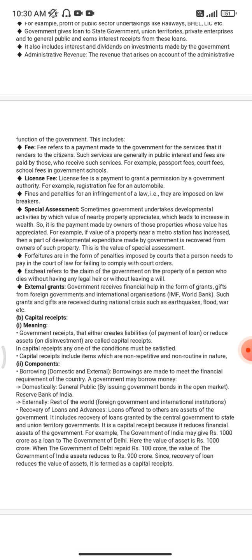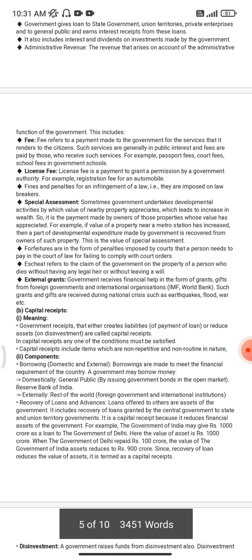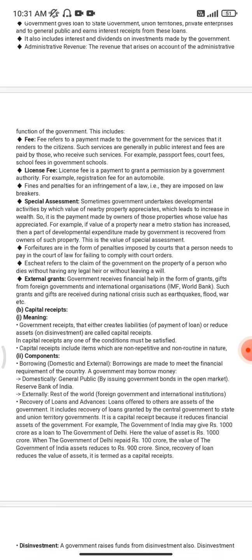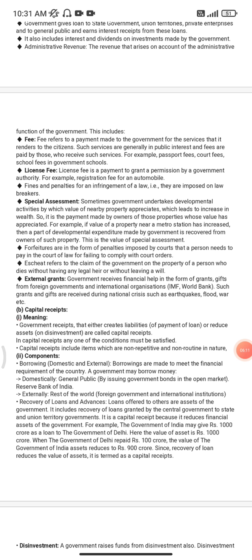This example is also given: if the value of property near a metro station increases, then part of the developmental expenditure made by the government is recovered from owners of such property. This is the value of special assessment. The next point is fines, in the form of penalties imposed by courts that a person needs to pay in a court of law for failing to comply with the court's order. When we don't follow the order given by the court, we have to pay some kind of penalty, and this also comes under non-tax revenue.